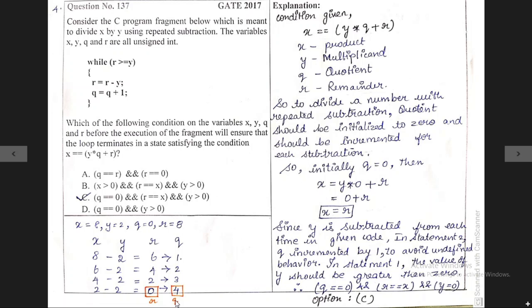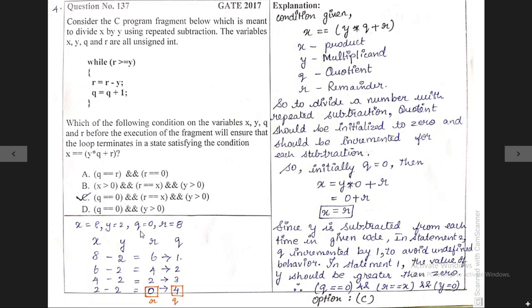We got q equal to 4 as an output, and the remainder is 0, and x and y remain the same. This is how the machine does the division operation. So likewise we have to do the coding for this concept. So which statement is satisfied for this condition they have asked. So we need to divide a number with repeated subtraction, and the quotient should be initialized to 0.